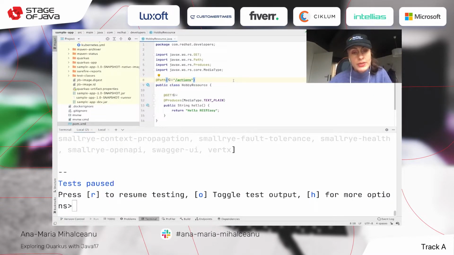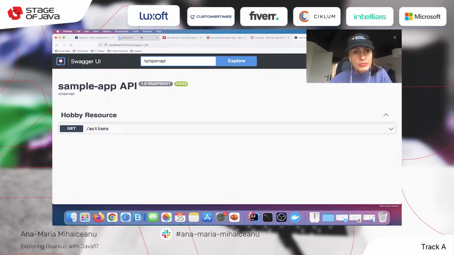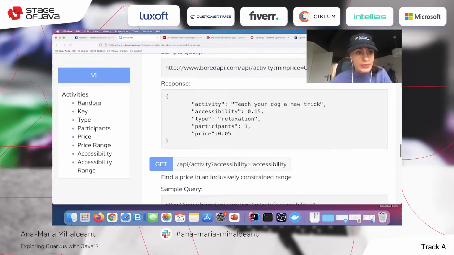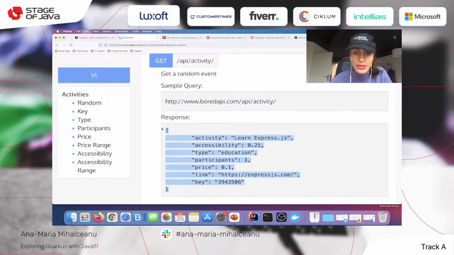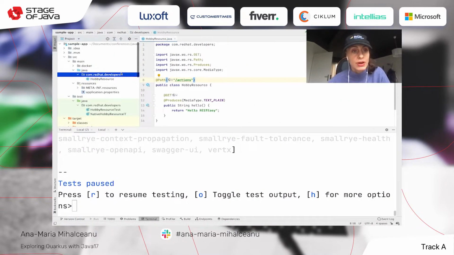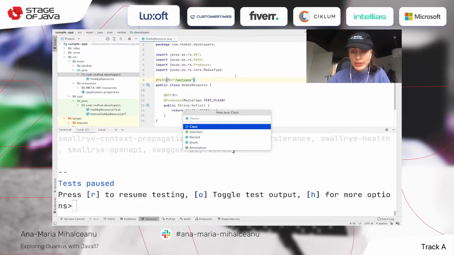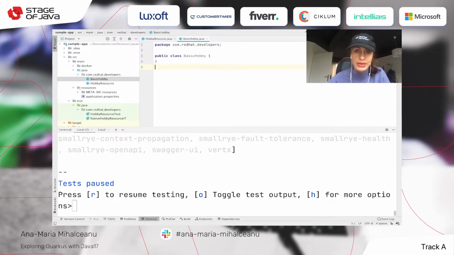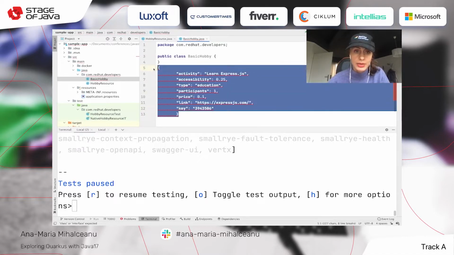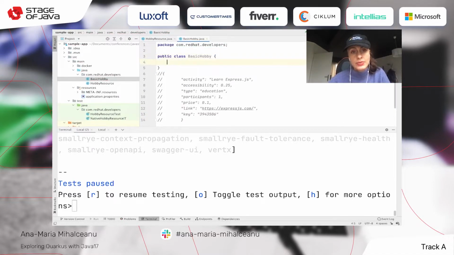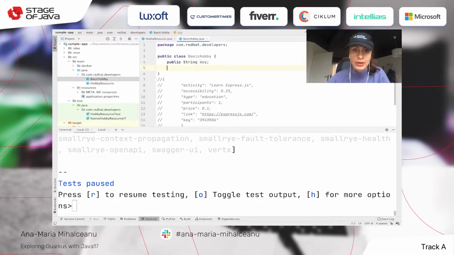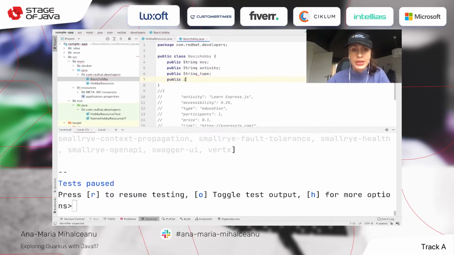Good. Now that we've done this, let's code for our Bored API. And let's first look at this random endpoint, copy this, and create some data transfer objects so that we can consume the API. So we're first going to make a basic hobby with this information, make it bigger, and comment this part. Okay, and we're going to make this basic hobby and say public String key, public String activity, public String type, public int participants.